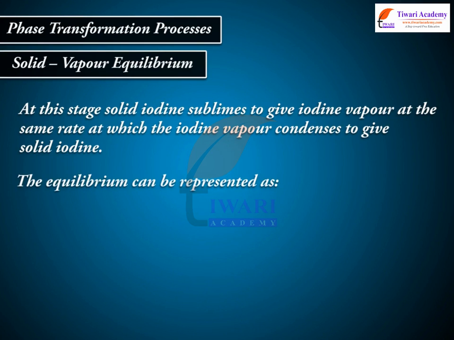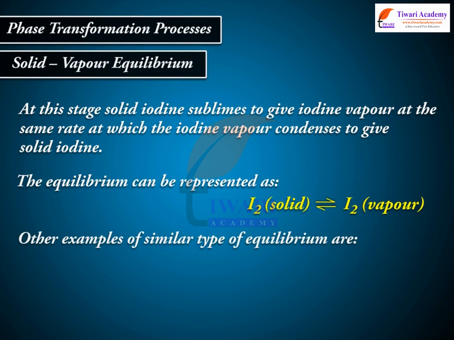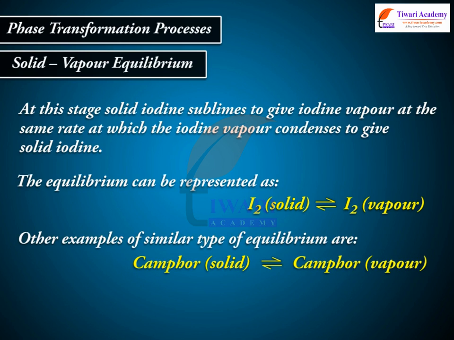The equilibrium can be represented as I2 (solid) in equilibrium with I2 (vapor). Other examples of similar type of equilibrium are camphor (solid) in equilibrium with camphor (vapor), NH4Cl (solid) in equilibrium with NH4Cl (vapor).